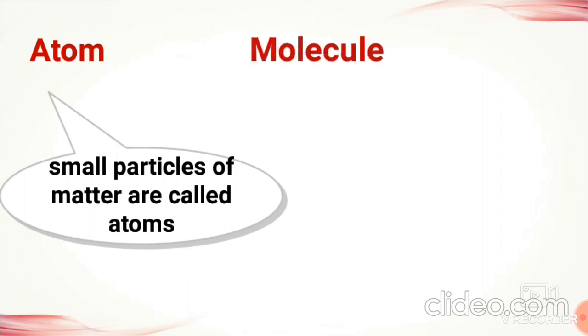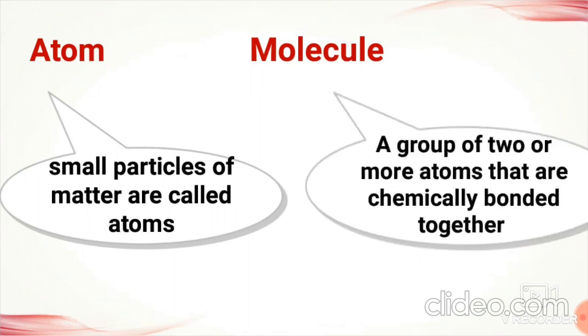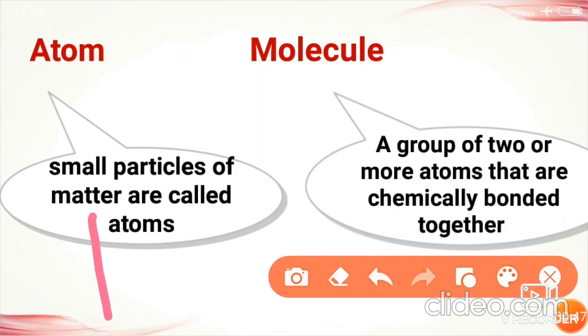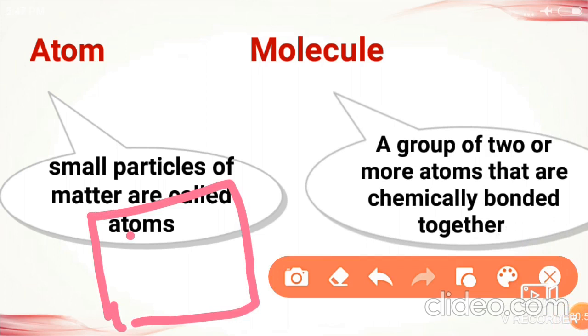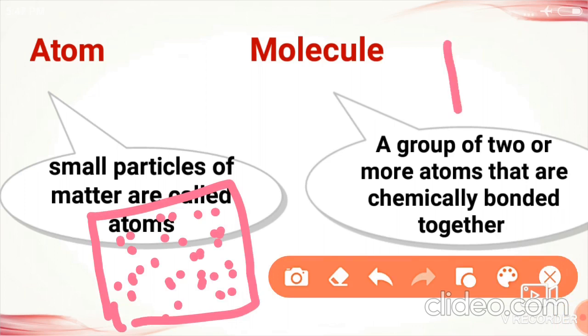Here, a molecule is also a particle. Then how is it different from an atom? A molecule is a group of 2 or more atoms that are chemically bonded together. For example, consider any matter. Here I will take iron only. Iron consists of small particles, which we call atoms. Right? Now I will consider water.